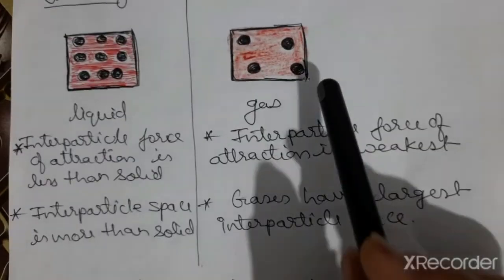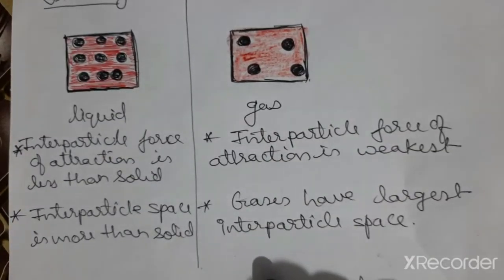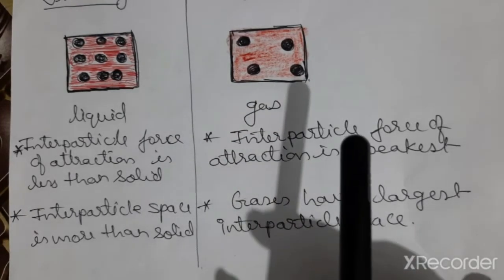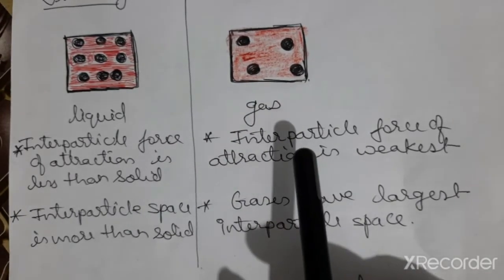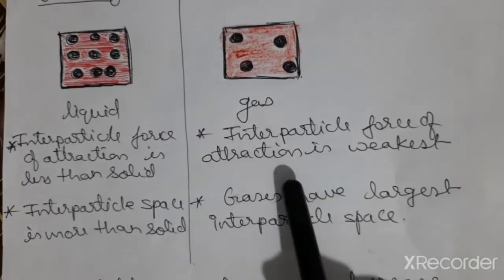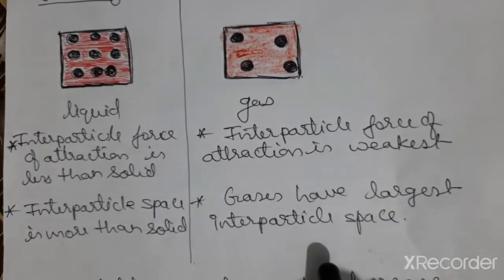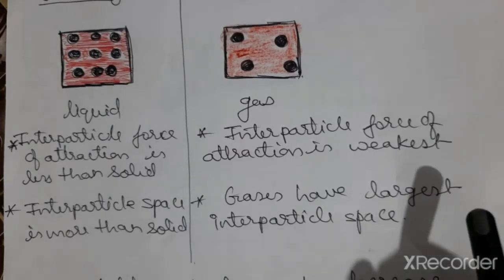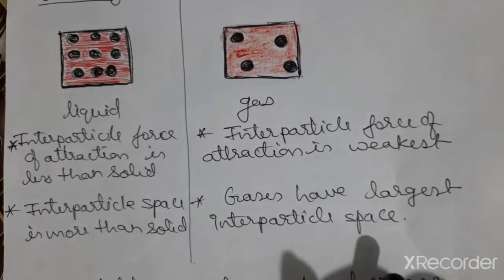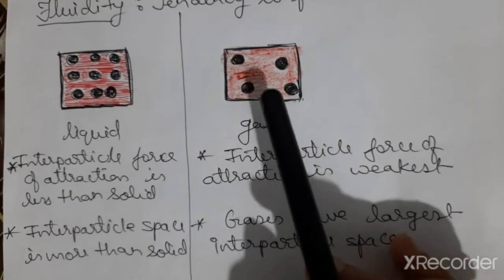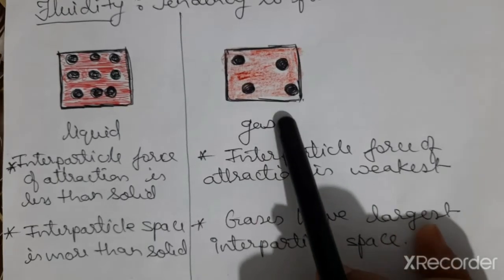Same happens in case of gas. Gases possess the highest fluidity. Why do they have the highest fluidity? Because their interparticle force of attraction is weakest, and they have the largest interparticle spaces. See, this diagram is showing the particle arrangement of gas.